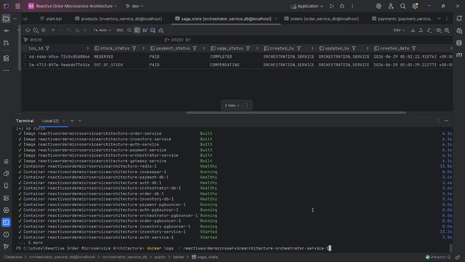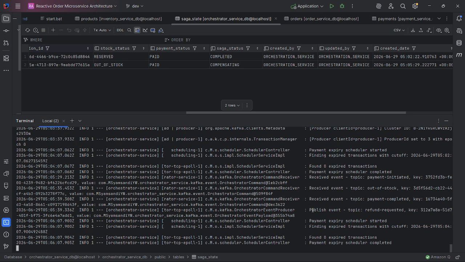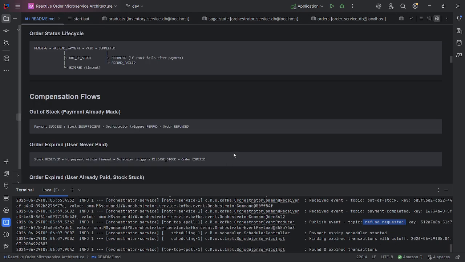I think let's check the log of the purchase router service. Yep, it retrieves event topic payment initiated, and then it retrieves event topic out of stock, and then retrieves event payment complete. After the orchestrator gets this, it will check the current Saga state, and then it will publish event topic refund requested. Okay, just like the Saga state machine table.